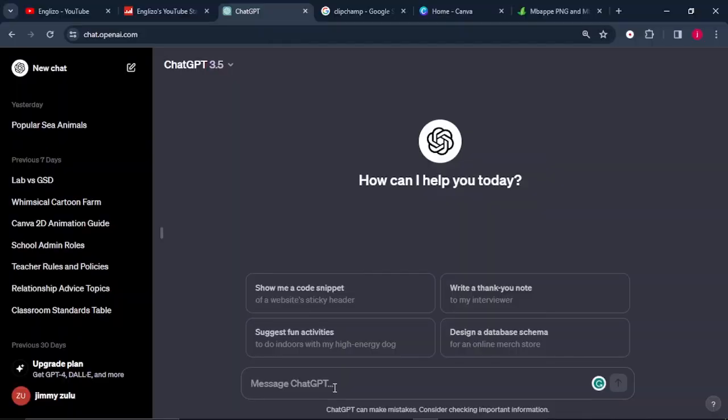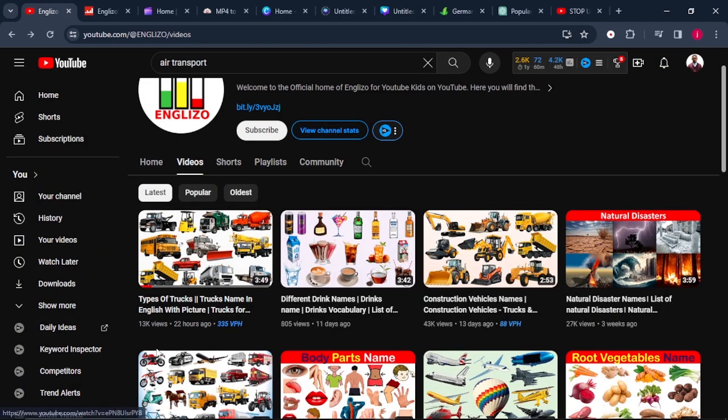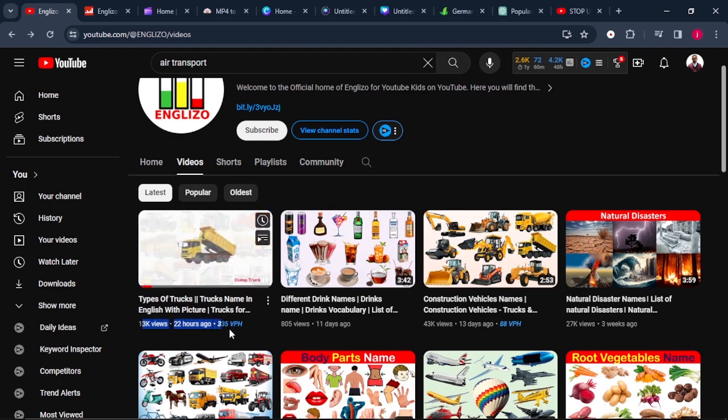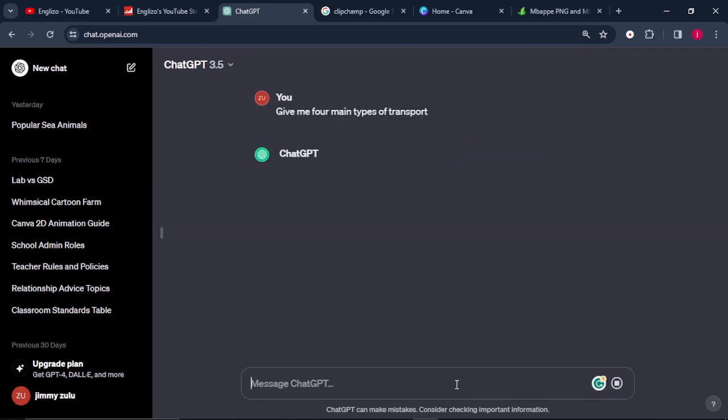So to do this, we will go to ChatGPT. This is the AI tool that we're going to use in order to come up with the video ideas. And the one we'll focus on today is transport, because when we look at this channel, one of the latest topics which is trending is transport. So we'll focus on transport. When we go to ChatGPT, we will ask this simple prompt: give me 4 main types of transport. As simple as that, and we'll click on enter.